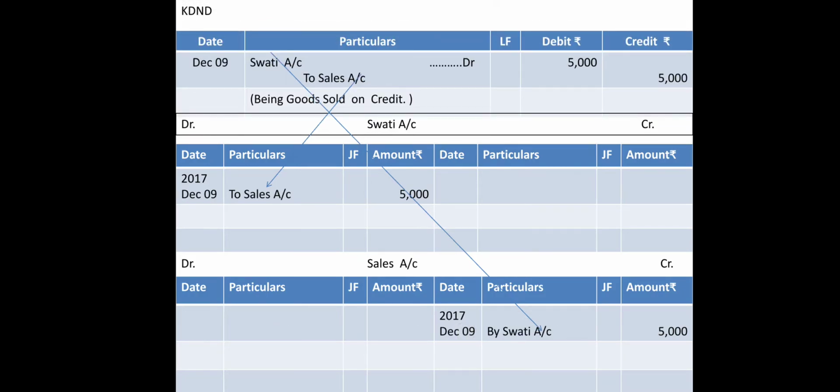Now comes the next: Swati account debit to sales. So what are you supposed to do? Go to your Swati account and on the debit side write down 5,000. And the reason is to sales. Now come to your sales account, on the credit side write down 5,000, and the reason you will write is by Swati. So this way your posting will be done.